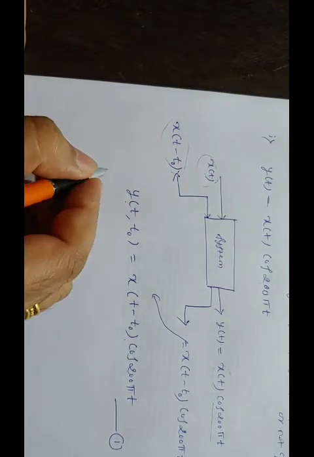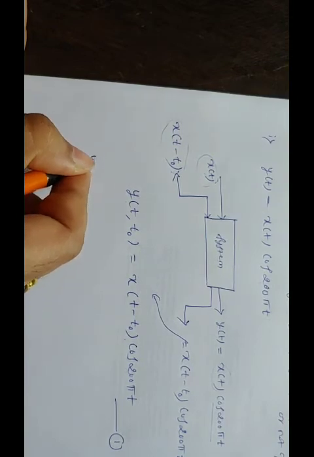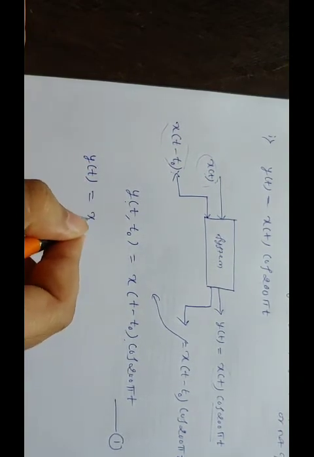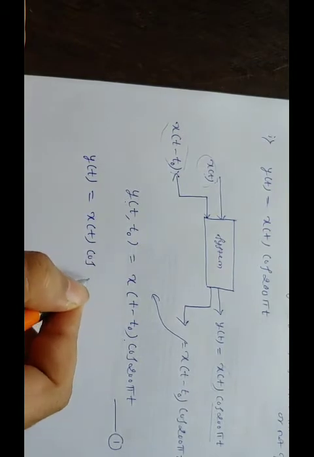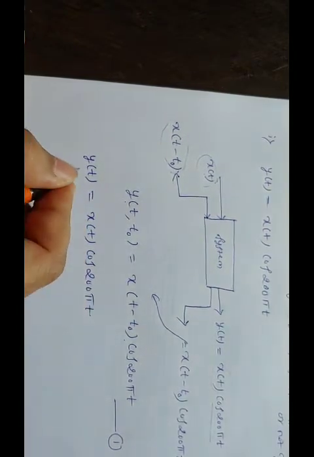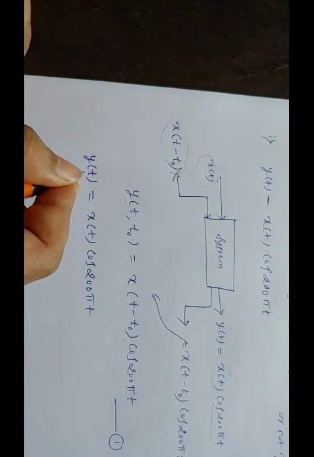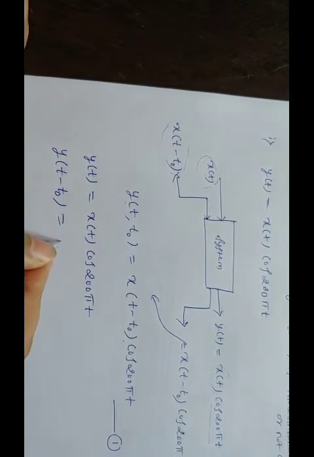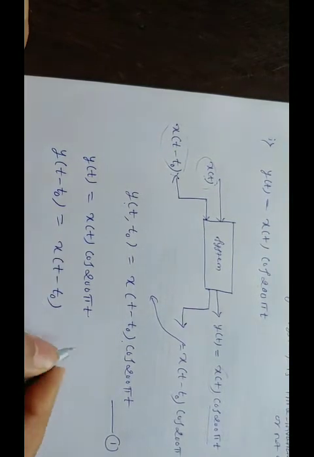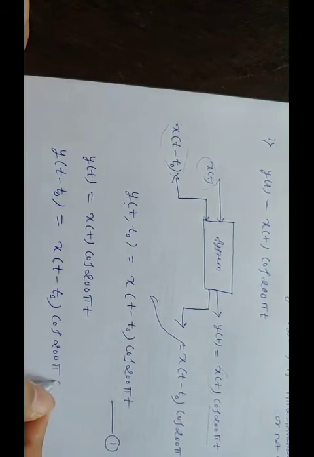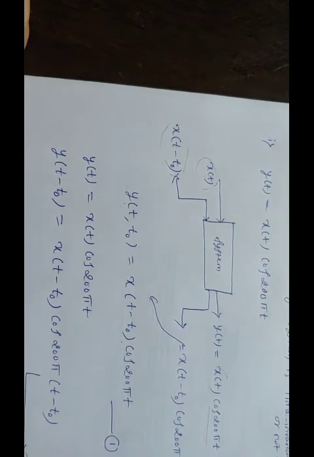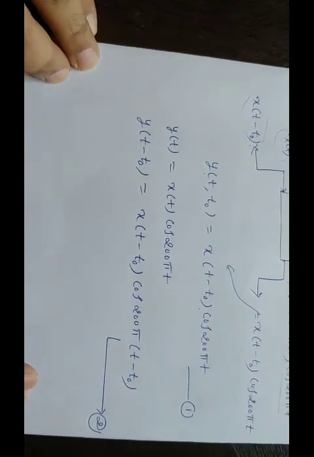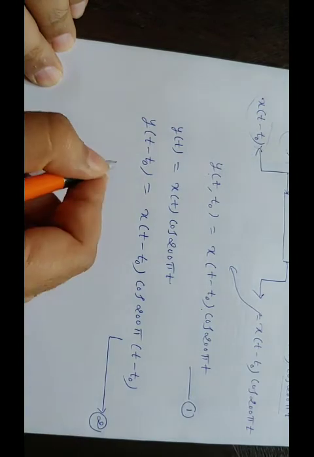Now consider the given problem, that is y of t equal to x of t into cos of 200 pi t. For this I will change t with t minus t naught, that means every t is replaced by t minus t naught. So again here also cos 200 pi into bracket t minus t naught. I will call this equation number 2. So now compare equation 1 and 2.